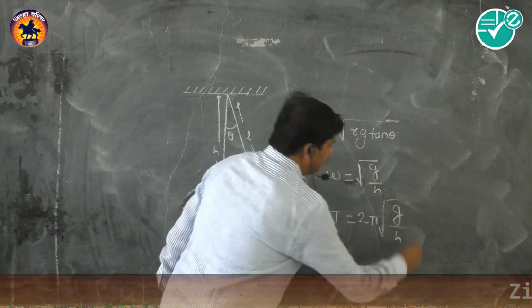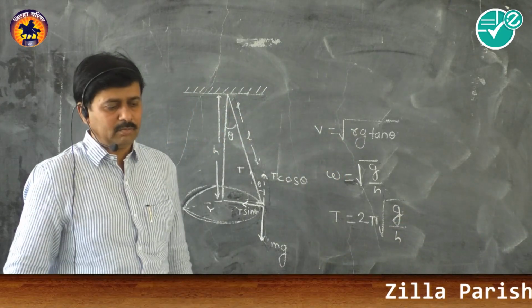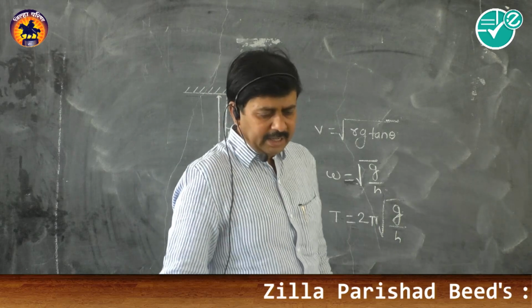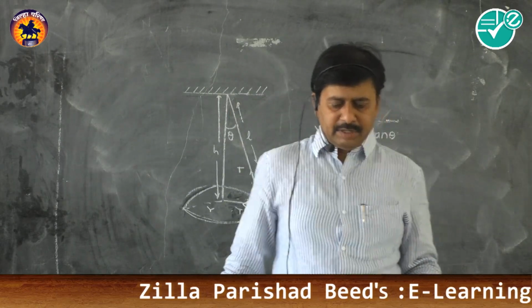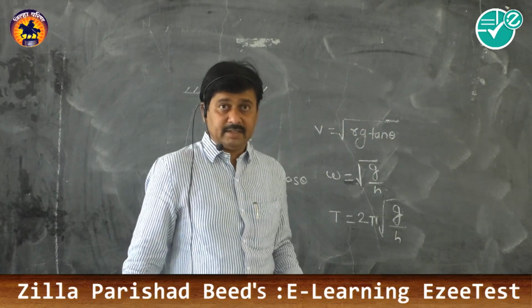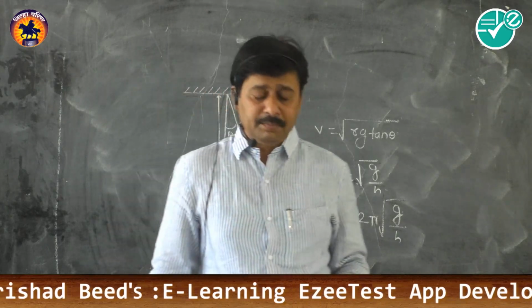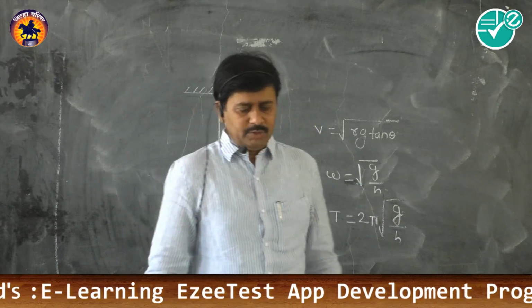So these are the various quantities related with this motion. The periodic time of the conical pendulum depends on the length and the acceleration due to gravity.